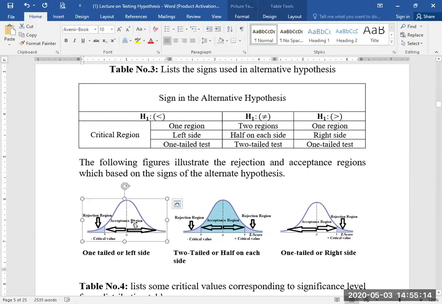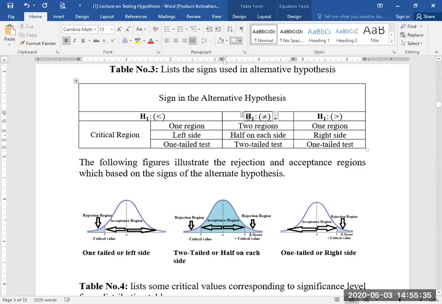You can see, students, here there are two regions, one is the acceptance region, and another is the rejection region, which are separated by the critical value, and the rejection region is constructed on the left-hand side because H1 is lesser than the H naught value or null hypothesis value.